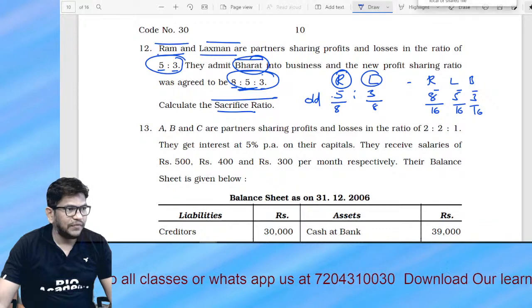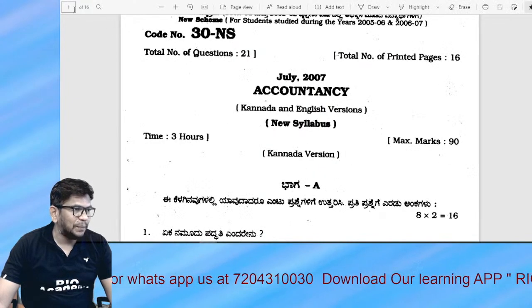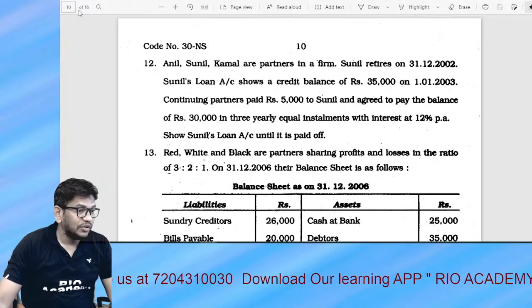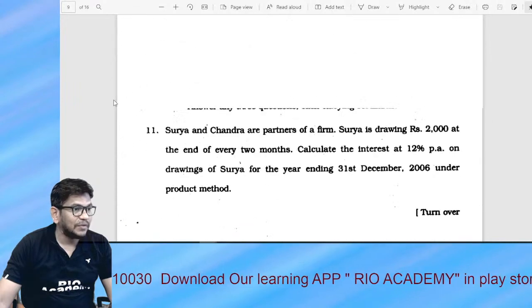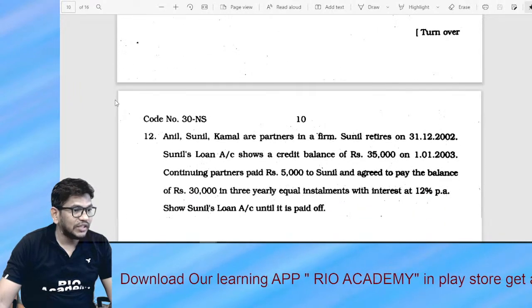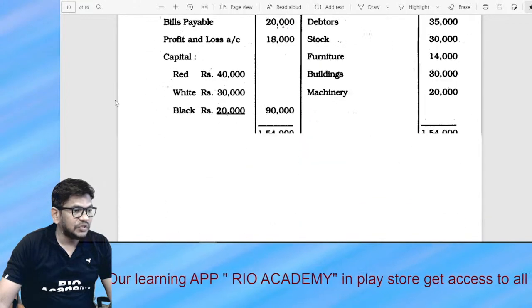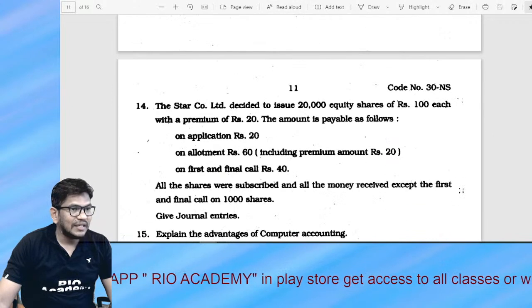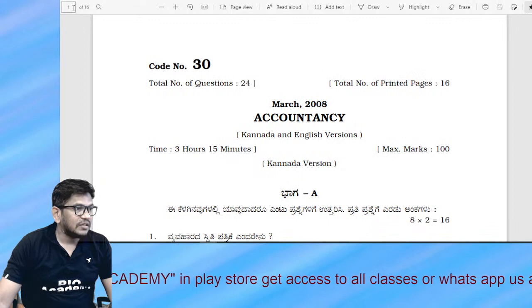Chalo, perfect. Now, here we have one more question, my dear student. I'm solving the previous year question paper because for this midterm, you can expect this kind of question in your upcoming exam. So please focus on this question, guys. Here they have not given the ratios, I guess. But yes, ratio is guaranteed, my dear student. Okay, chalo.